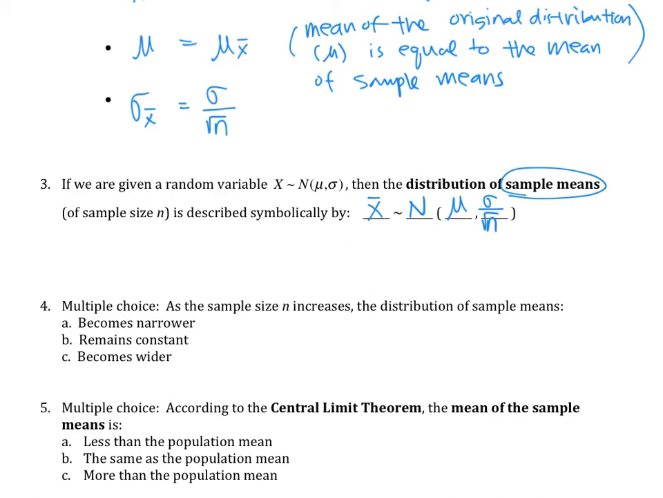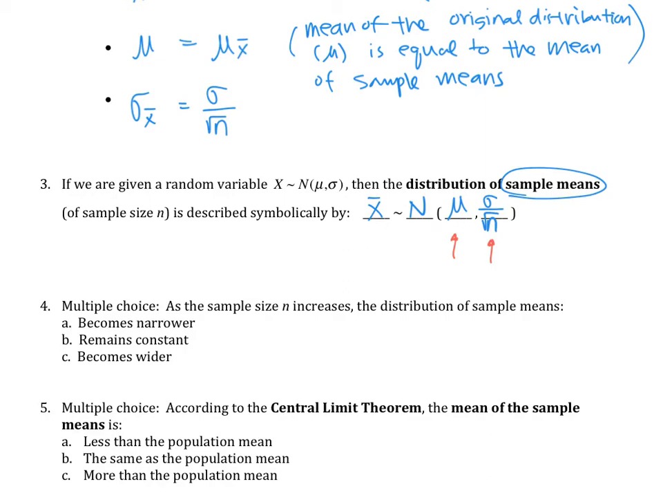So basically, in practice, what it says is when you start taking samples, the mean is going to stay the same, but your standard deviation will be smaller by dividing it by the square root of n.